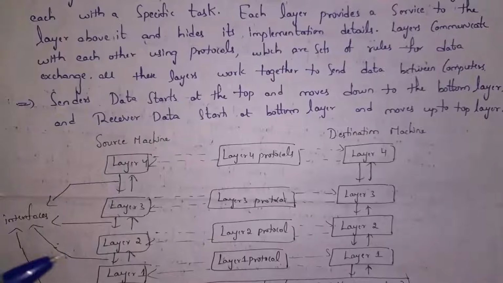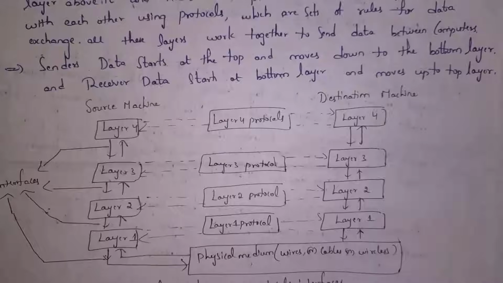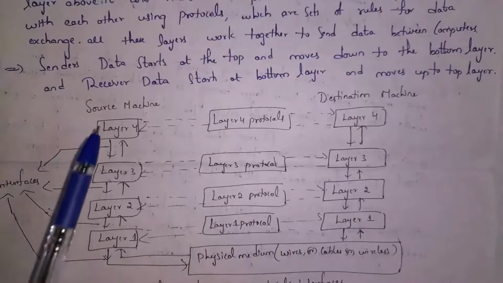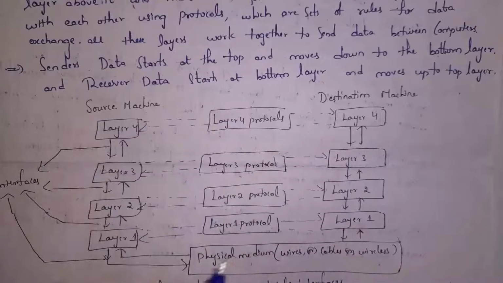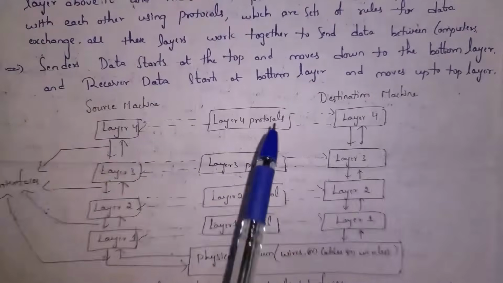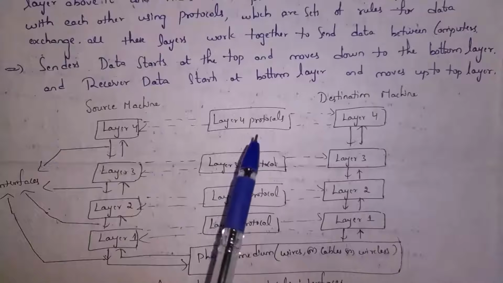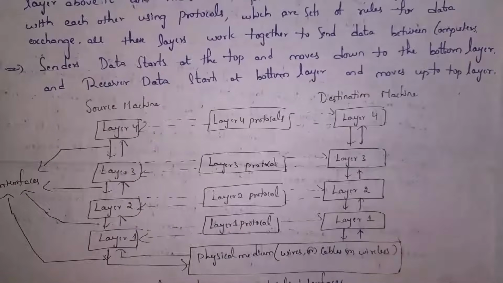And how many layers does the source machine contain? The destination computer also contains the same layers. So through various layers, data is transferred either using wires or wireless to the destination computer. And the layers in the source and destination communicate with each other using layered protocols. Protocols are nothing but a set of rules. So if these two layers want to communicate with each other, they need to follow rules in order to communicate. And we call those rules protocols.